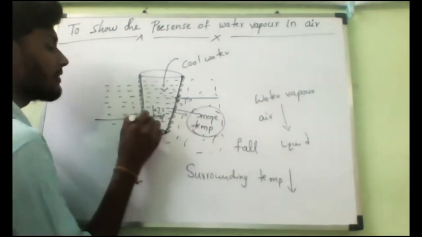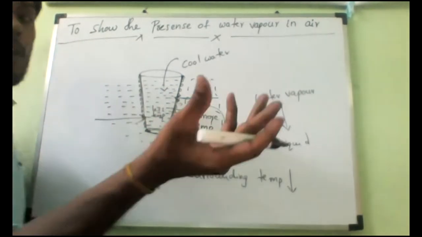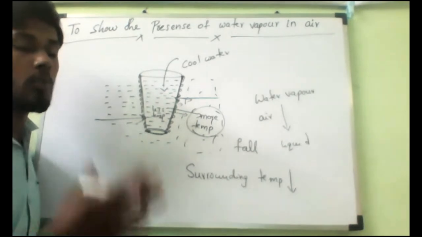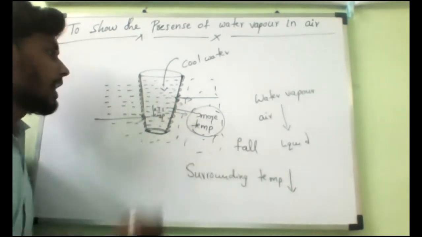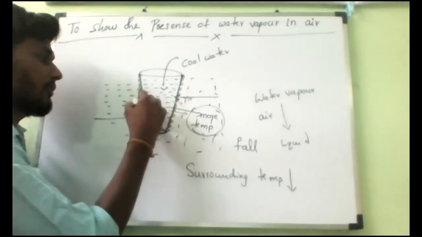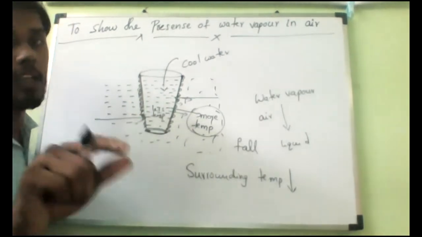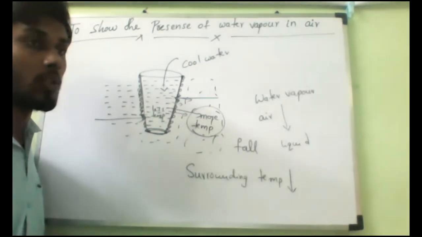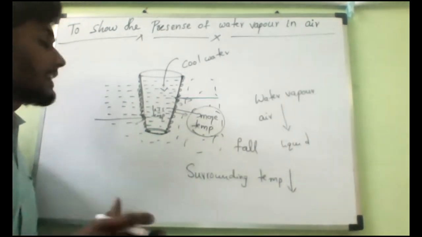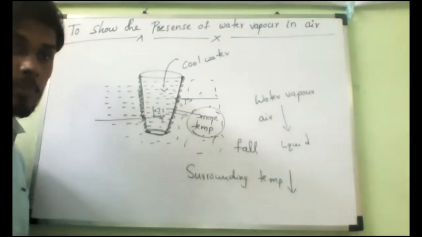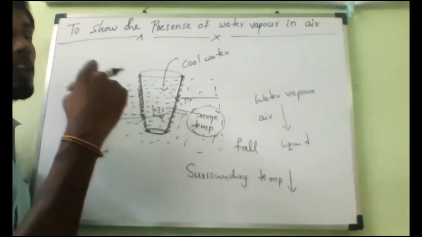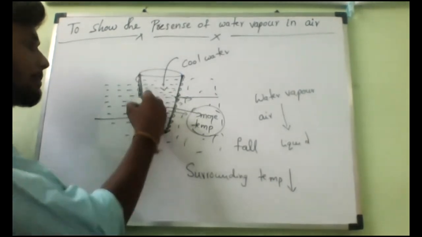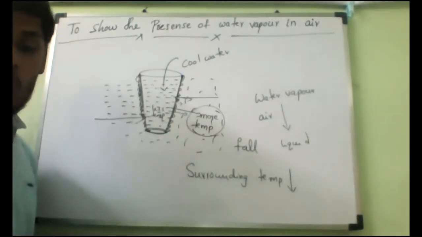Yes, sir. It will touch this glass and absorb the coolness from the glass, so the water vapor is converted into liquid and falls on the container surface. That is what we are seeing. It is not leaking from the bottle or glass tumbler. It is atmospheric water vapor condensing on its surface because of the low temperature.